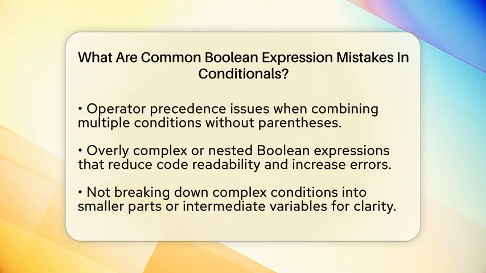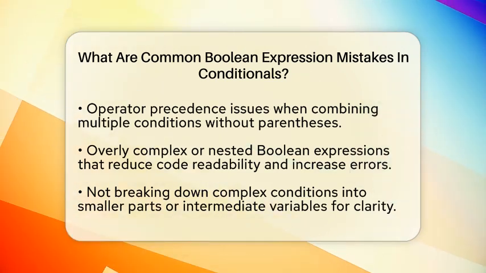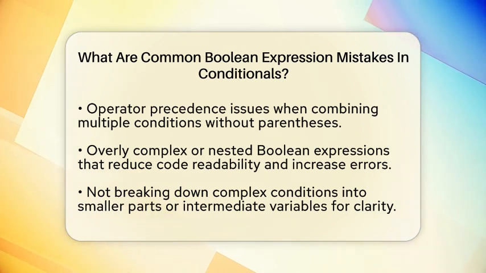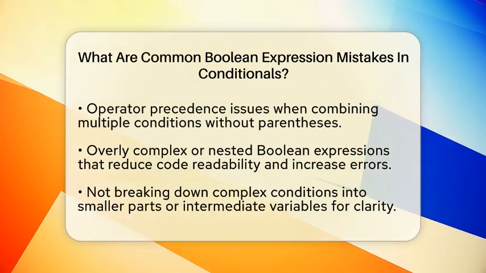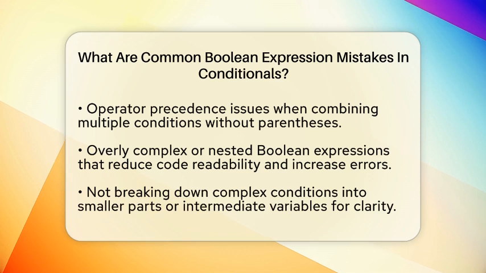Compound comparisons are another tricky area. Some programmers write if 0 <= a <= 10, thinking it checks if a is between 0 and 10. But in many languages, this doesn't work as expected because it compares 0 <= a first, which gives a true or false, then compares that Boolean to 10. Instead, you should write if a >= 0 and a <= 10 to be clear and correct.